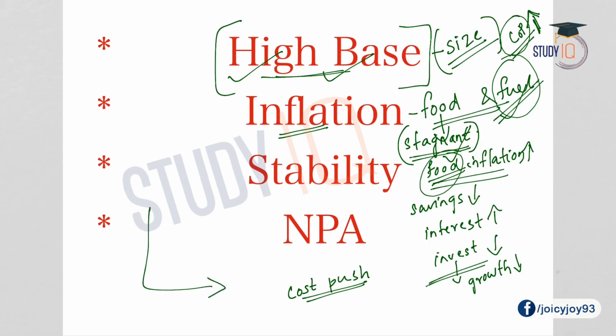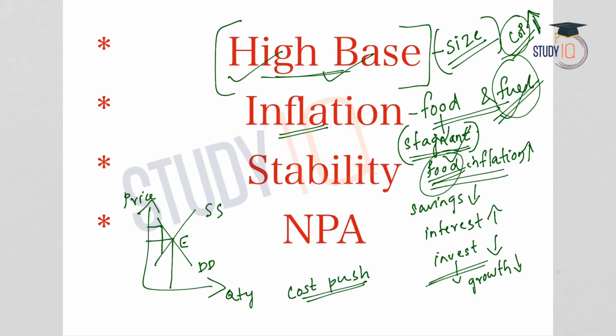Under cost push inflation, two things happen. Taking price on the y-axis and quantity on the x-axis, the demand curve DD and the supply curve SS, this is the equilibrium point. During cost push inflation, the prices will increase and also the quantity will come down. So it is a double impact. One is an increase in prices. Second, the quantity or output of an economy will come down. So this will affect the double-digit growth or growth of an economy.